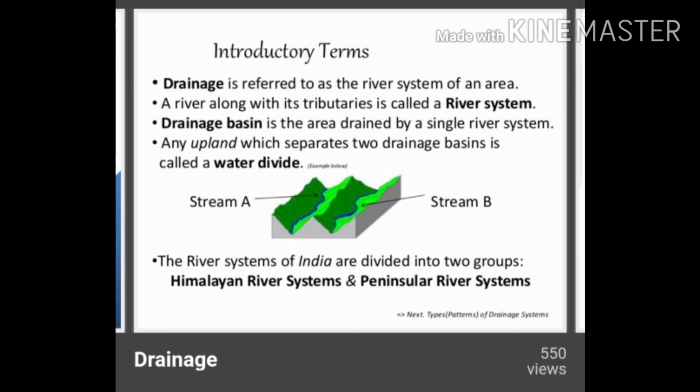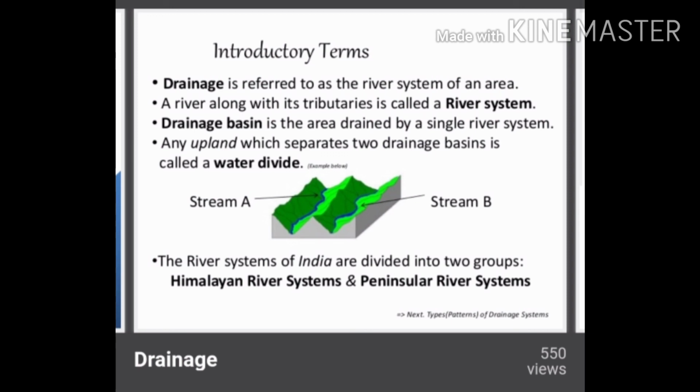And these river systems in India are divided into two groups, the Himalayan river system and the peninsular river system. Again, I recall that the Himalayan rivers have water throughout the year, so they are called perennial rivers, whereas the peninsular rivers are dependent on rainwater and have water only during the rainy season.